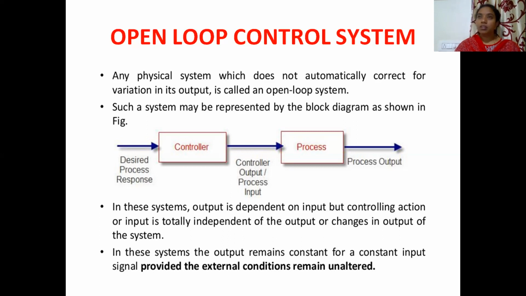If there are disturbances in the system, you cannot have the controlling action for this open loop control system. So open loop control systems give you the best results if there are no disturbances in the system. That is the meaning of this point: the output remains constant provided the input is constant and all the external conditions are unaltered.